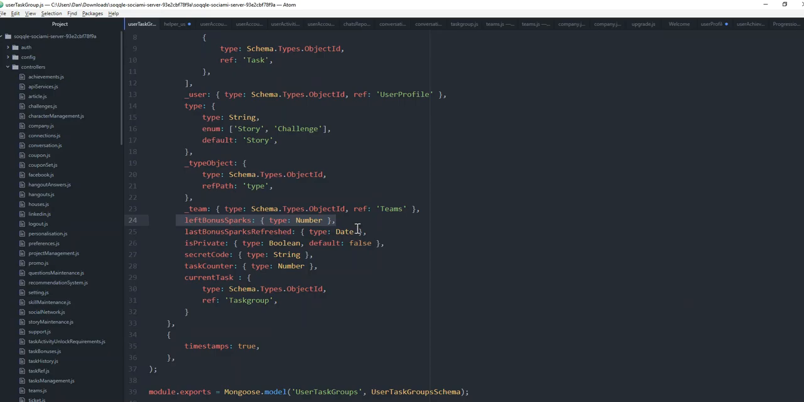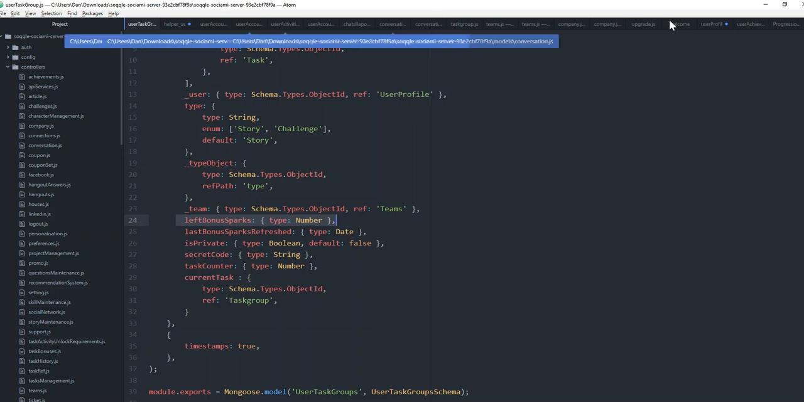So all we need to do is, when the task is saved at the end and submitted, you remember you get 1 at the end of the task. We also need to add this left bonus Sparks into the mix. It needs to be given to the group as well. So that's kind of how it works.